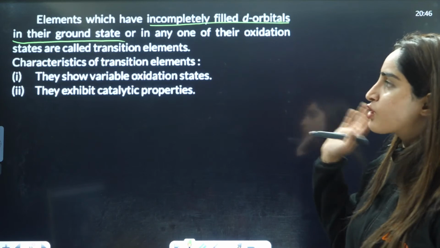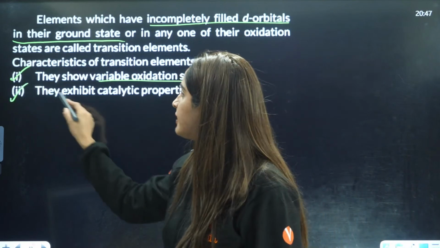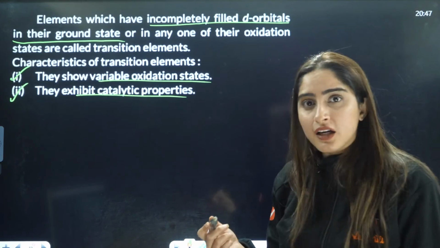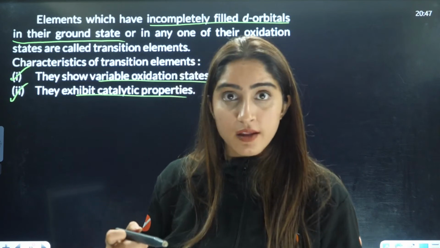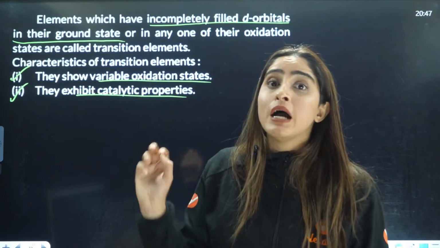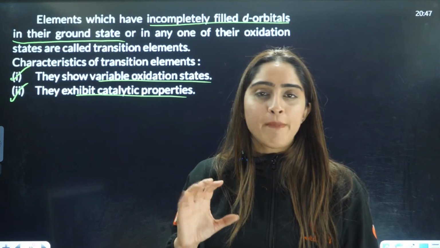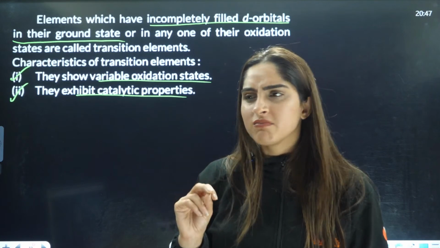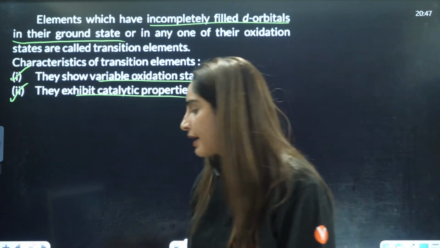So characteristics of transition elements are, they show variable oxidation state, they exhibit catalytic property, they exhibit very beautiful colors in some compounds, they form alloys, they form complexes, right? They also form interstitial compounds. These are some of the characteristics that you can write about transition elements.